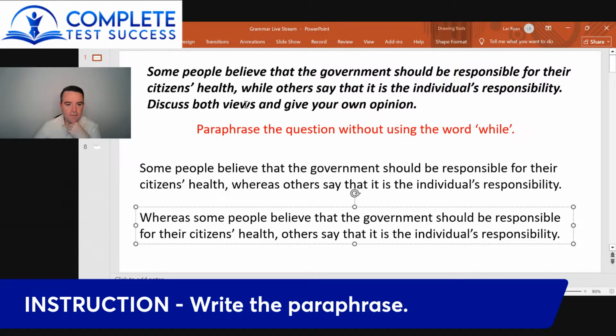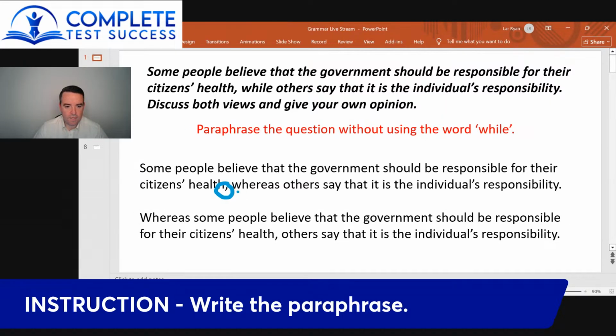So I can go either way. I can have whereas in the middle of the sentence. So basically we have the comma and then whereas. So that connects the two clauses. Or I can have whereas at the front here with a comma here. And either of those are acceptable. It doesn't really matter which way around we do it. But for the sake of variety, it's good to mix it up a little bit rather than just doing the same thing every time. If we use a wider range of structures and more variety in our presentation, that is going to improve our grammar.